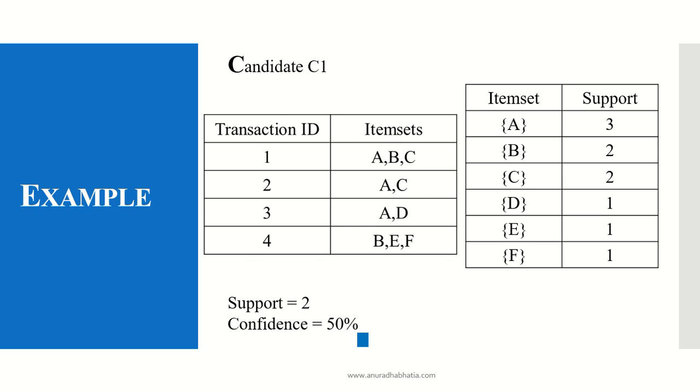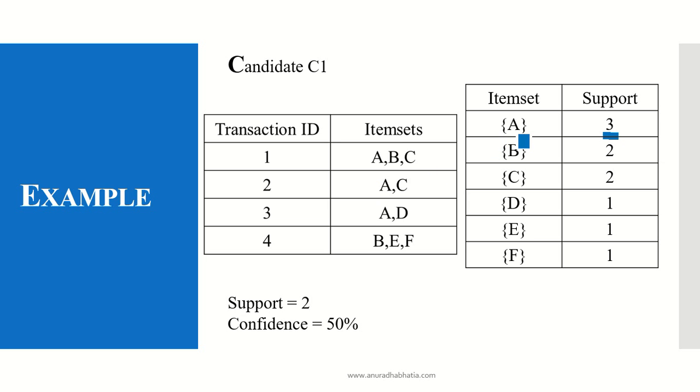Now let's start with how, given the support 2 and confidence 50%, we calculate the candidates. We have the transaction IDs and the item sets. The first candidate C1 is calculated for each item A, B, C, D, E and F. We find out the support. Support is nothing but the number of times this particular item is available in the transactions.